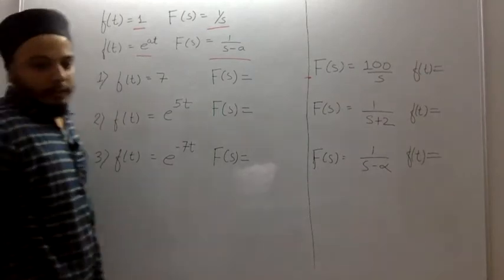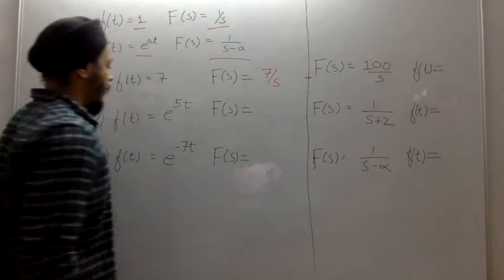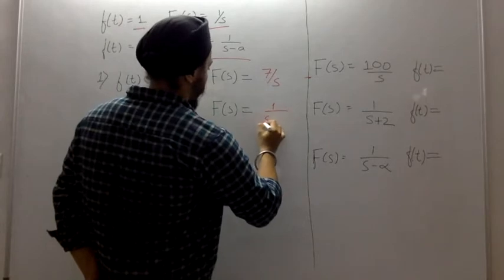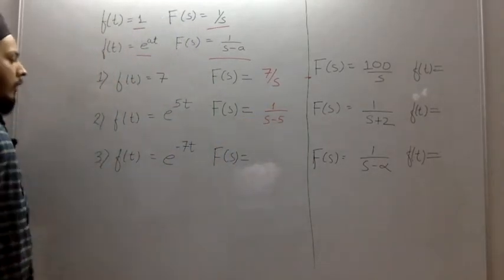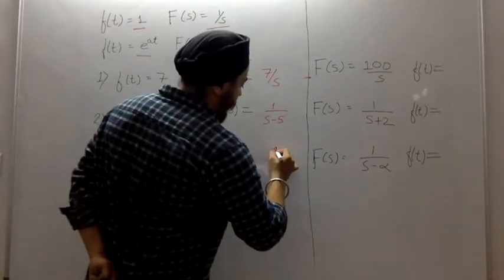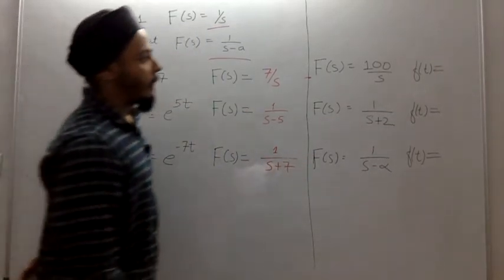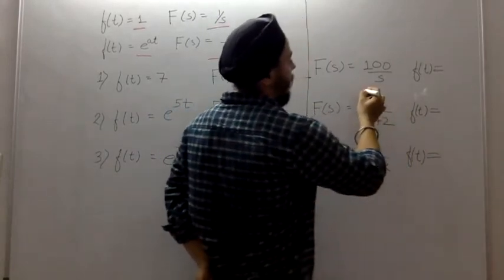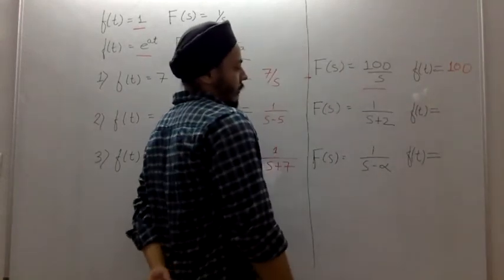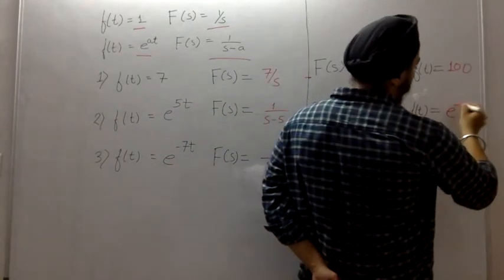Now the solution for this is, for f(t) equals 7, F(s) will be equal to 7 over s. For f(t) equals e to the power 5t, the value will be 1 over s minus 5. For f(t) equals e to the power of minus 7t, the value will be 1 divided by s plus 7. Similarly, for F(s) equals 100 by s, f(t) will be equal to 100. For F(s) equals 1 over s plus 2, f(t) will be e to the power minus 2t.